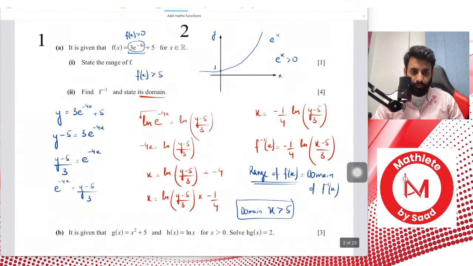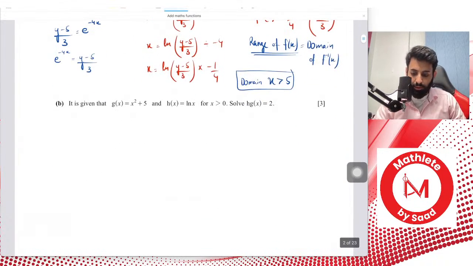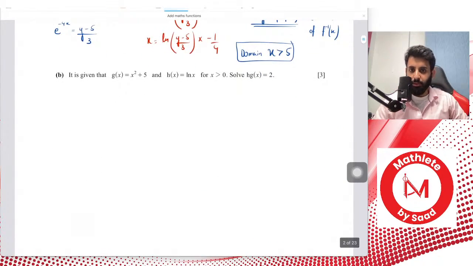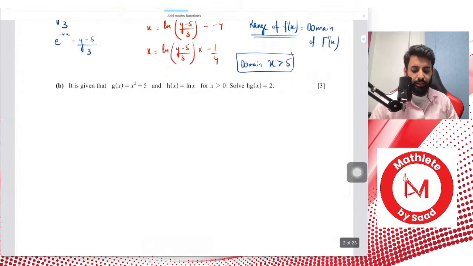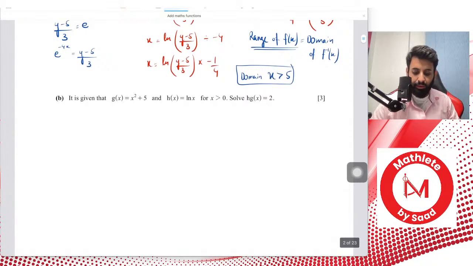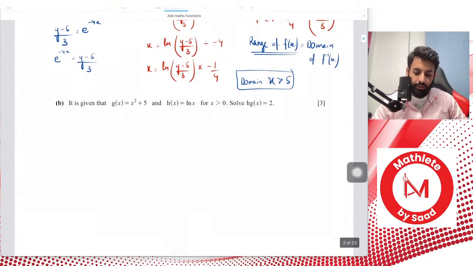Okay, now that's that. Moving on to part B. Let's see what part B says. Part B says it is given that g of x is equals to x squared plus 5 and h of x equals to ln x for x greater than 0. Solve h of g of x equals to 0. Okay, so help me out here. What do we do? Do we plug in g in h or do we plug in h in g? Question for you guys.